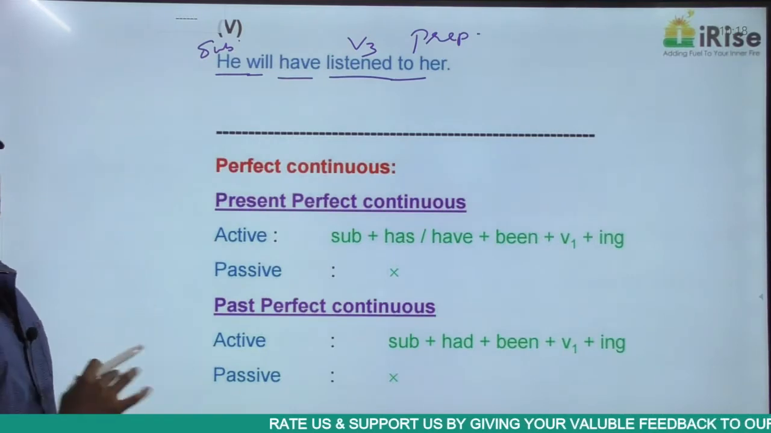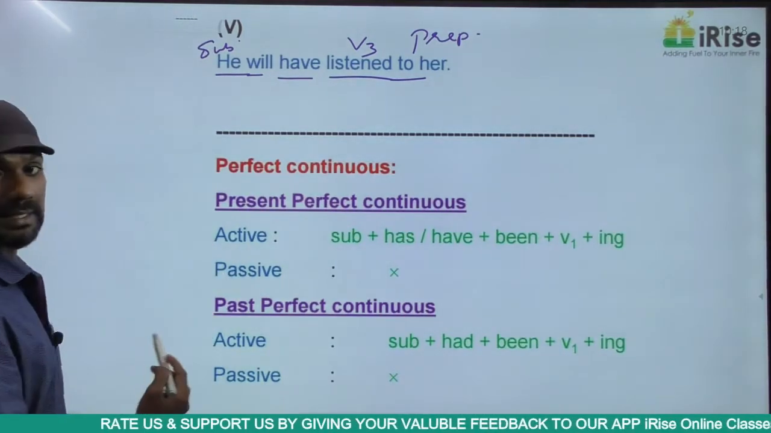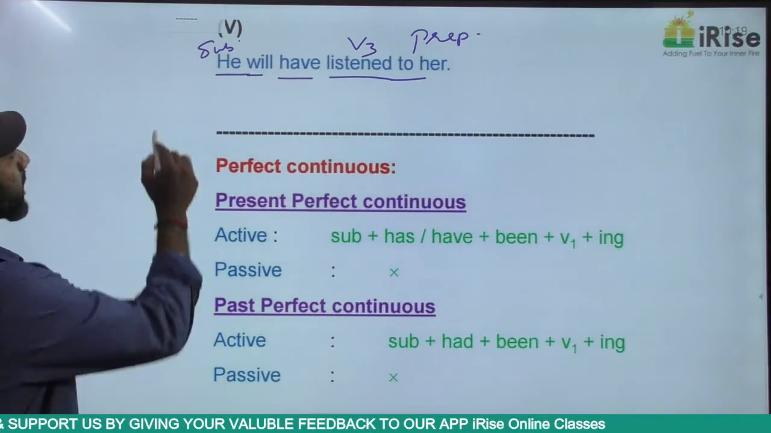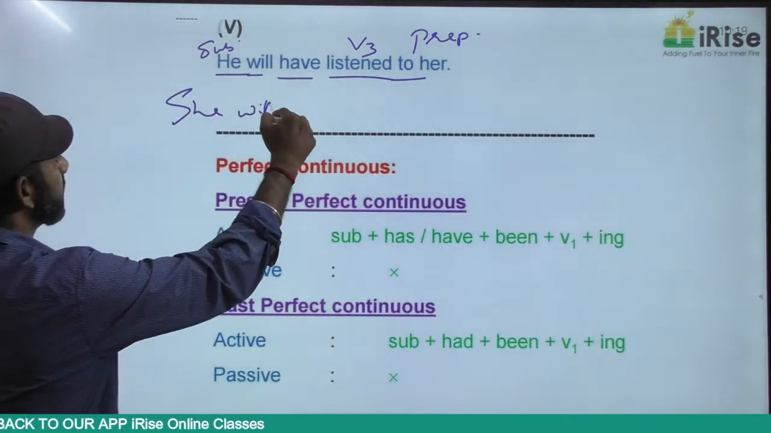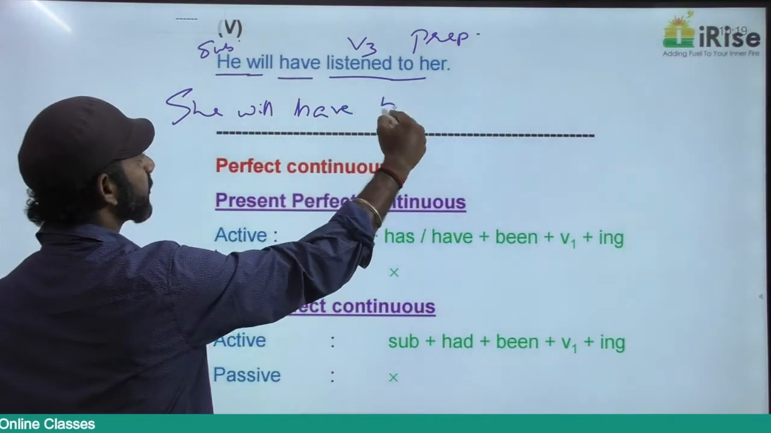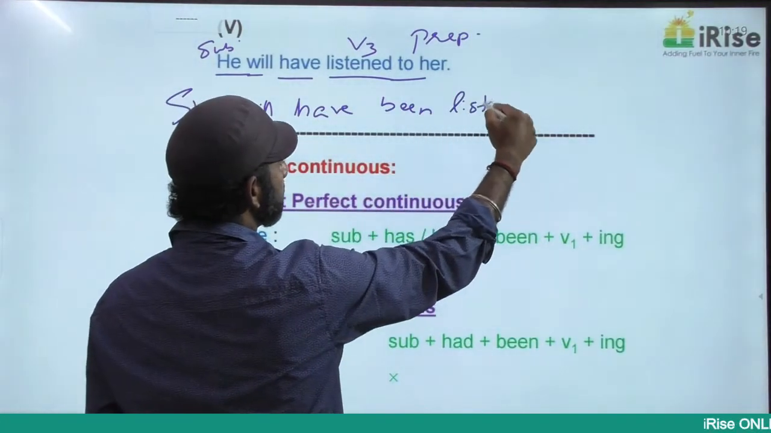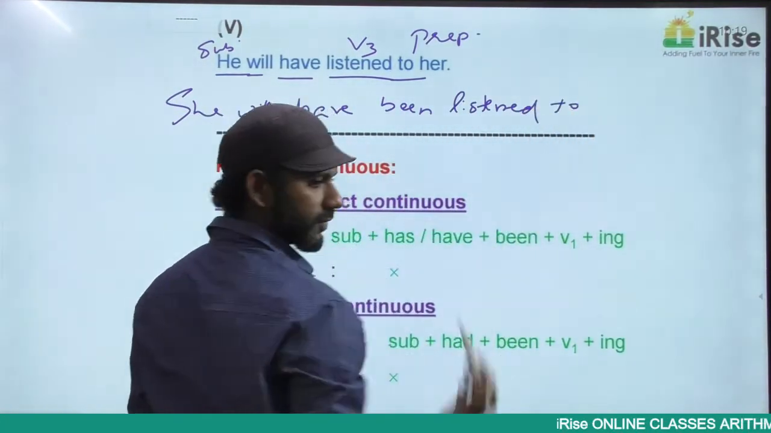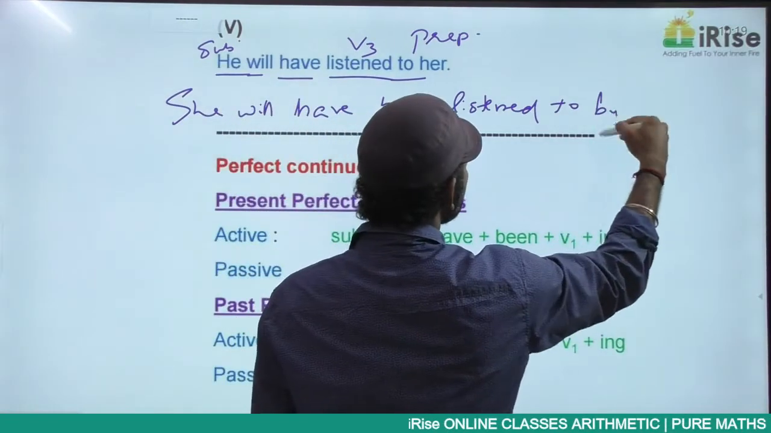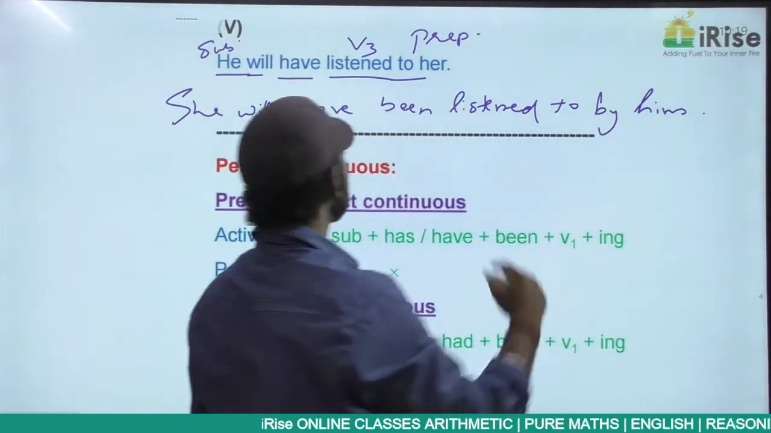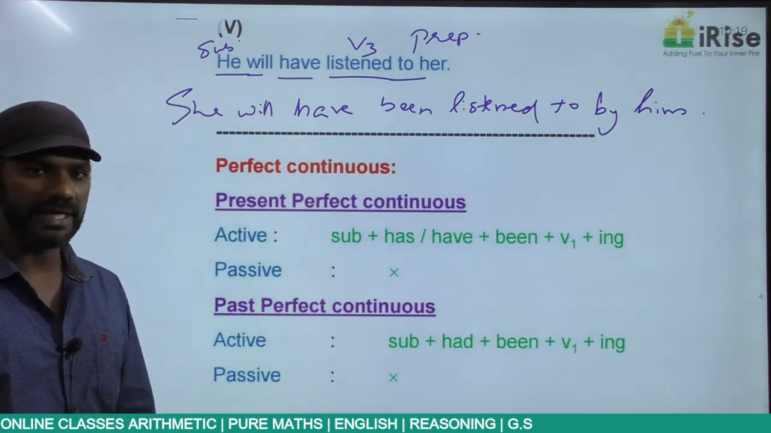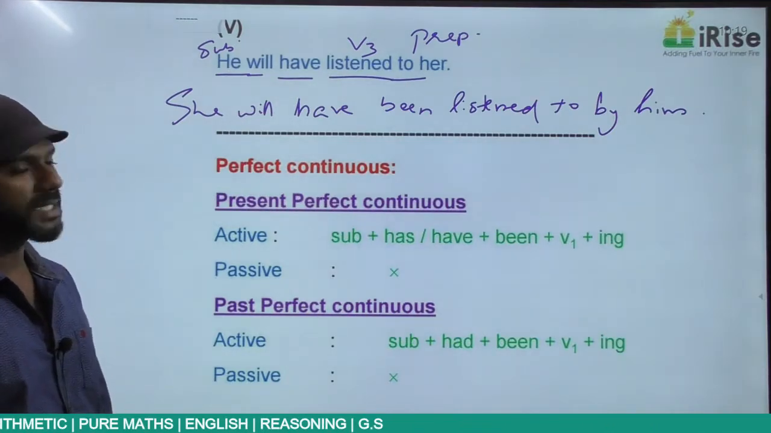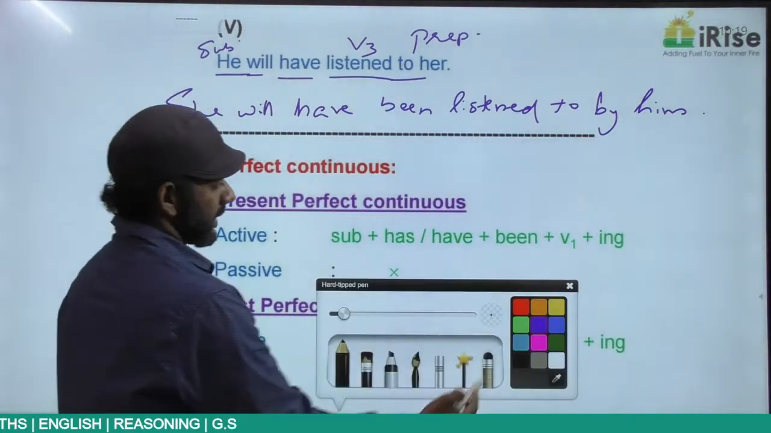The same idea in the future perfect tense in the passive voice becomes: he will have listened to her becomes she will have been listened to by him. She will have been listened by him is wrong. The words in the phrase cannot be divided. She will have been listened to by him.